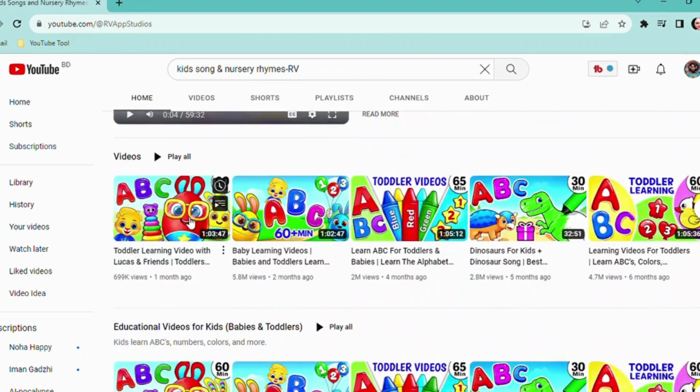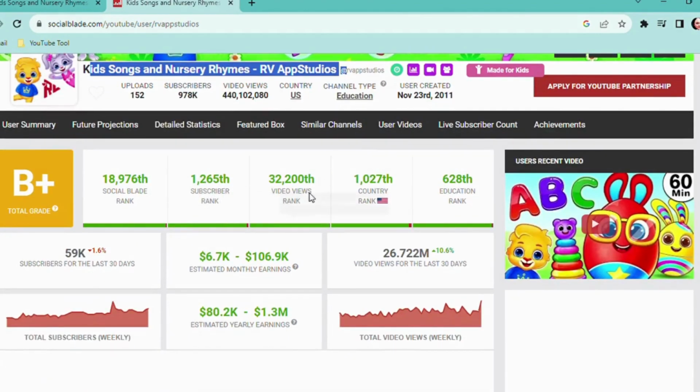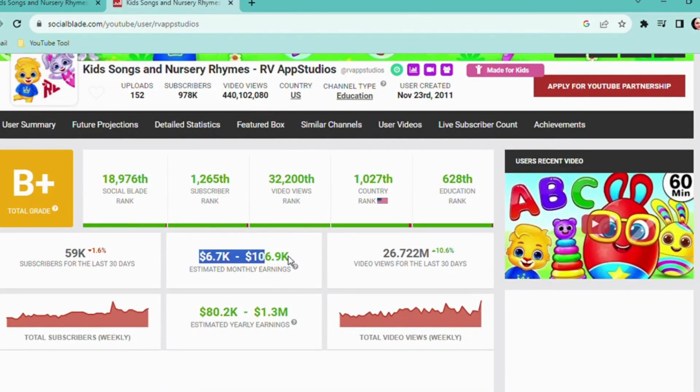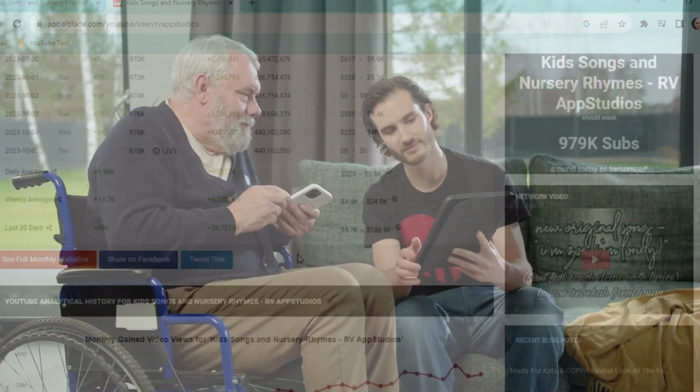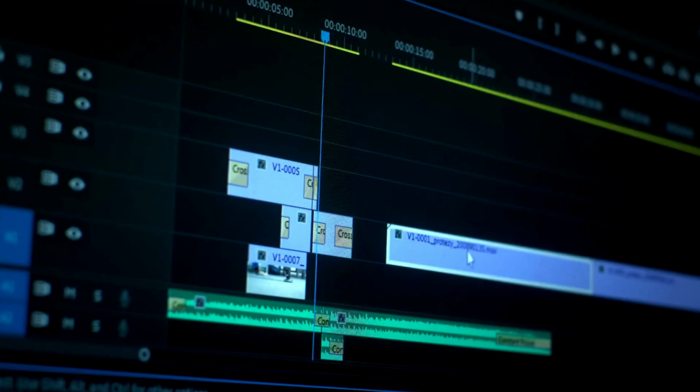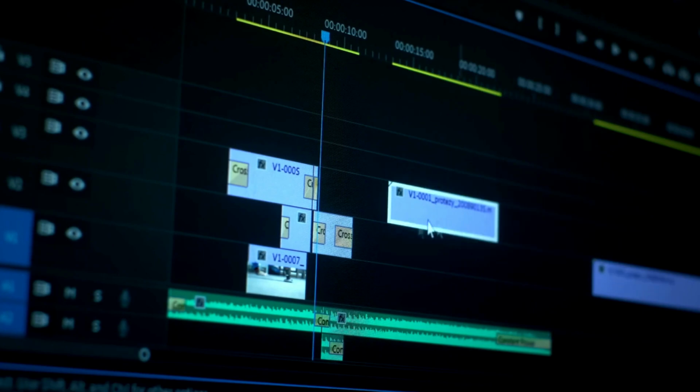out of style. And when we peek into their channel stats on Social Blade, their estimated monthly income ranges from a whopping $6,000 to an astounding $105,000. Now that's the kind of success that dreams are made of. And here's the kicker. You too can tap into this incredible opportunity with the help of AI, creating similar high-quality videos in just a matter of minutes.